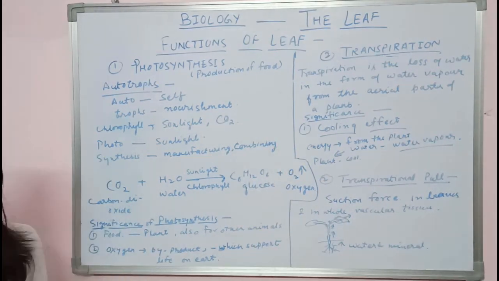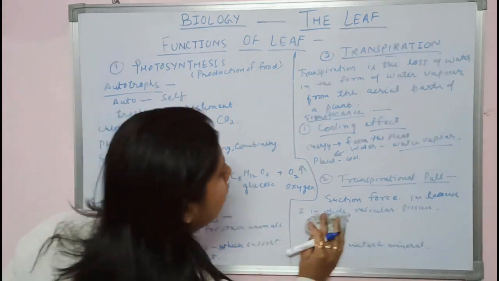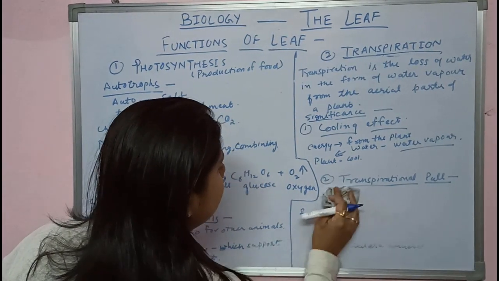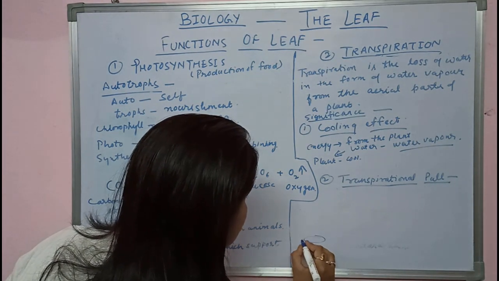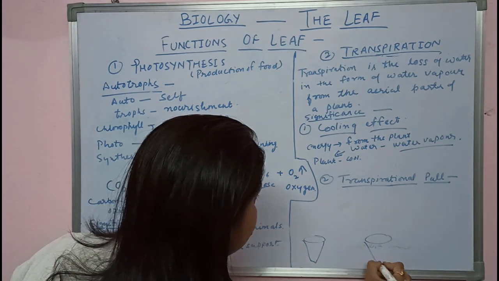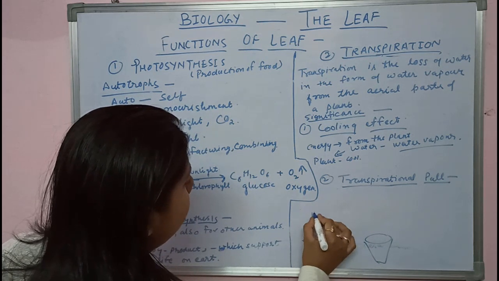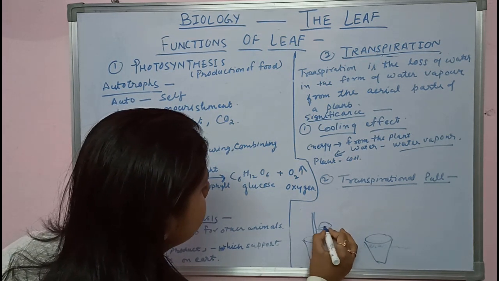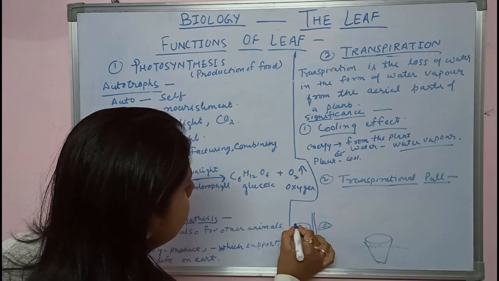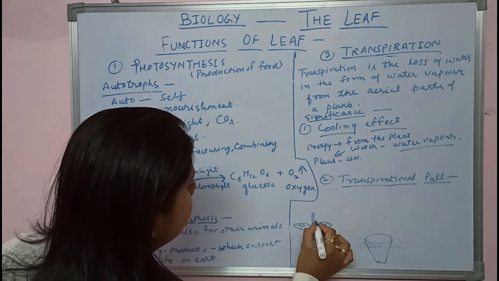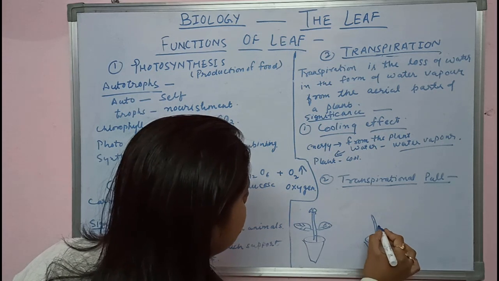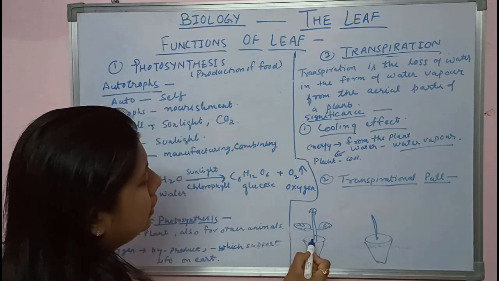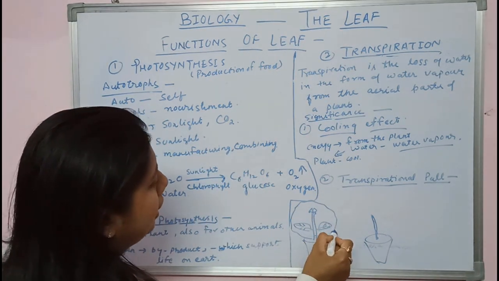For this, what you have to do, just take two potted plants, take two pots, one plant with leaves and another plant, remove the leaves of the other plant, then put a polythene bag on it,